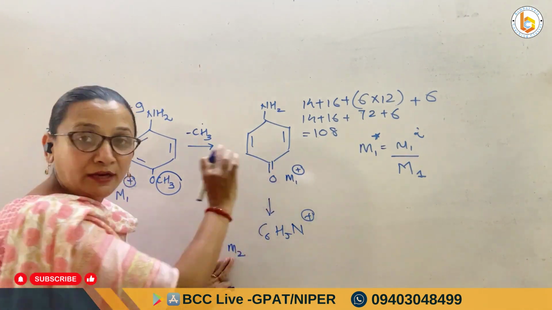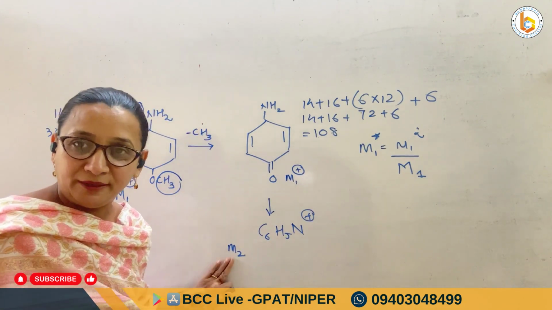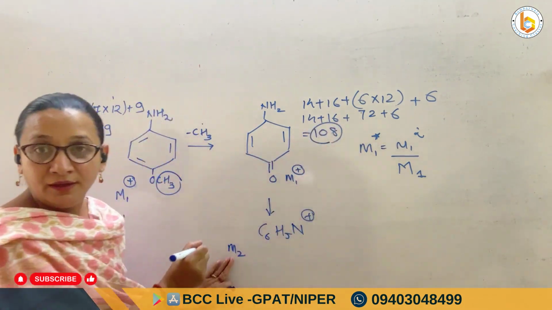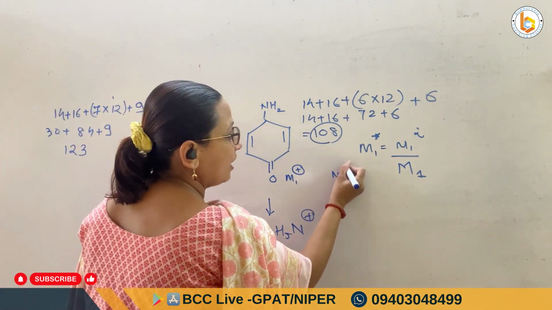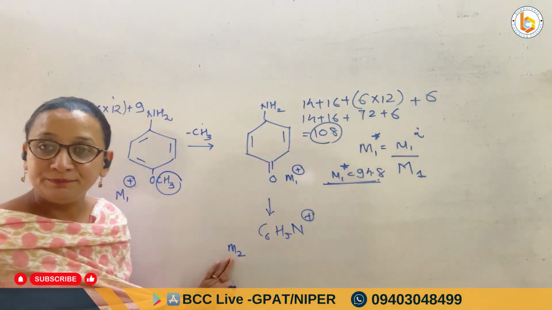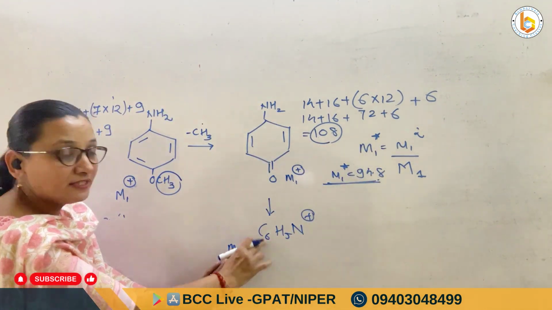पहले उन्होंने M1 के लिए पूछा, तो M1 is the daughter peak. I am not talking about the molecular ion peak. I will get it at 108, whereas the M1 star I will get at 94.8. अभी थोड़ी देर पहले we solved it. Now suppose I want to solve it for this M2.